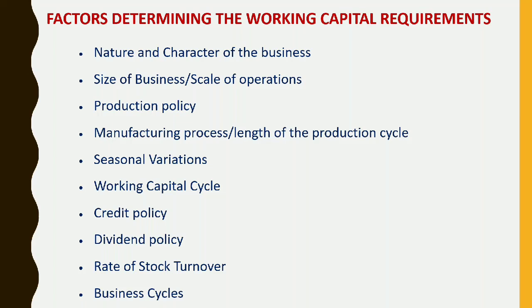For example, in case of a precious stone dealer or any jeweler, the turnover is very slow. They have to maintain a large variety of stock and the movement of stock is very low. Thus, the working capital of such a dealer shall be higher than that of a provision store where the turnover is very fast.